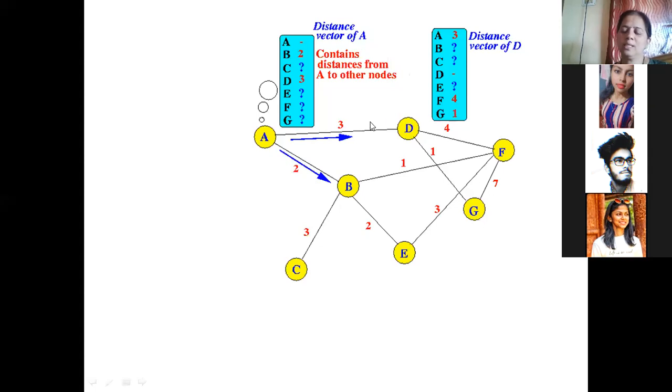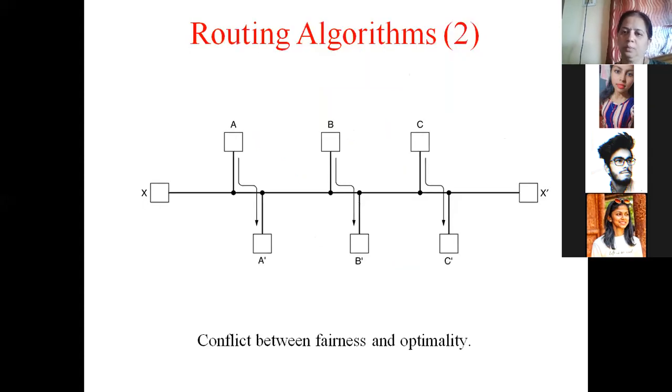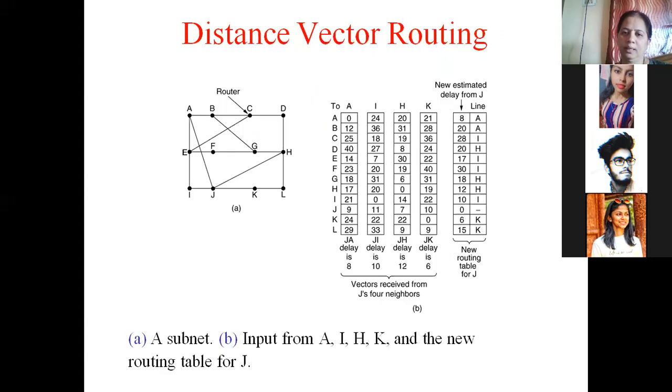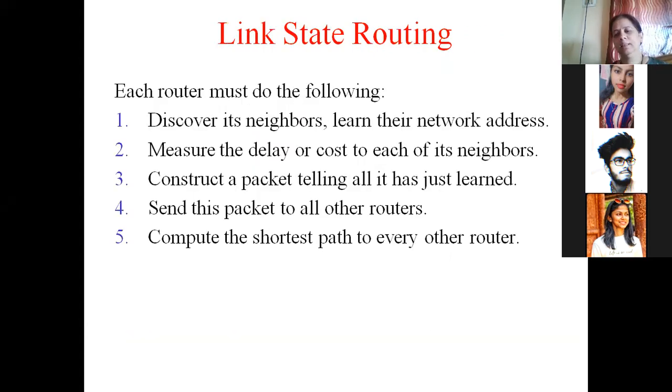Okay. Now there is one more routing algorithm. We'll take that. That routing algorithm is called link state routing. The name of this routing algorithm is known as link state routing. Now this link state routing has 5 steps that are executed. Have a look at all the 5 steps.